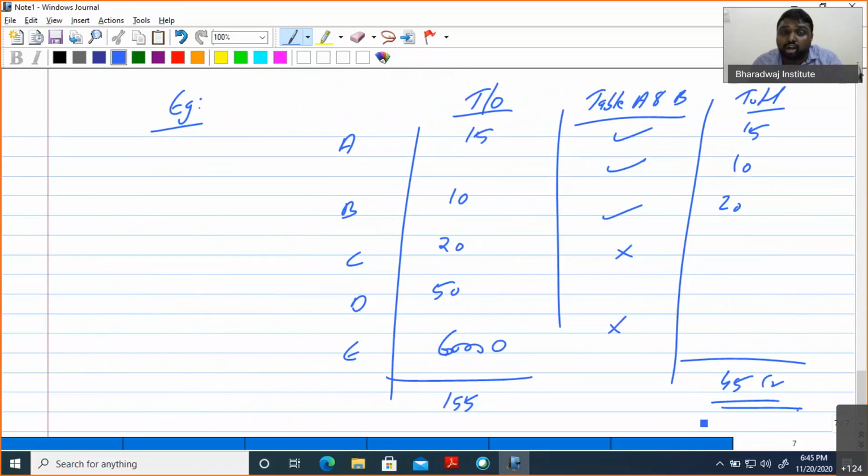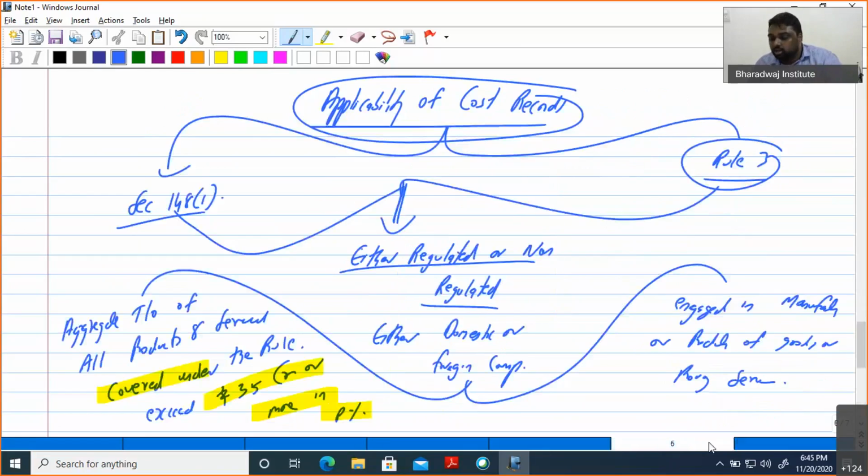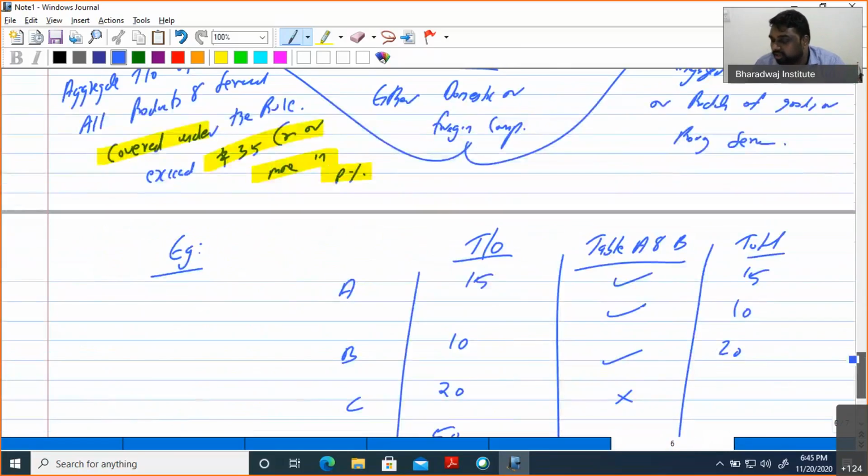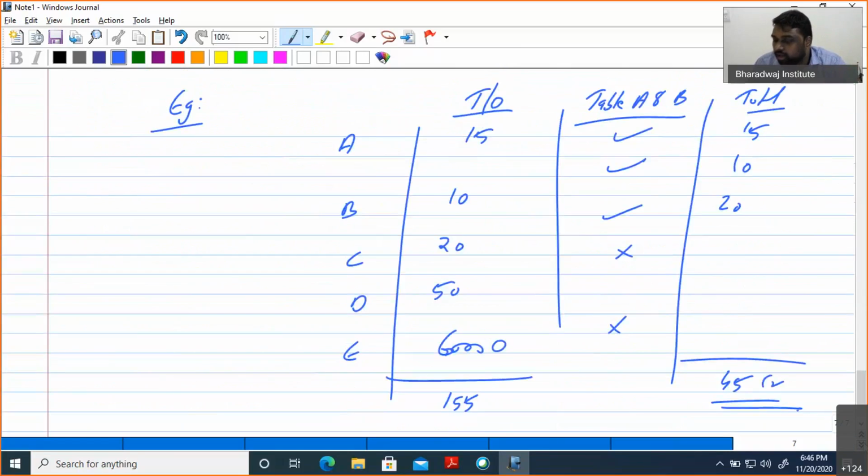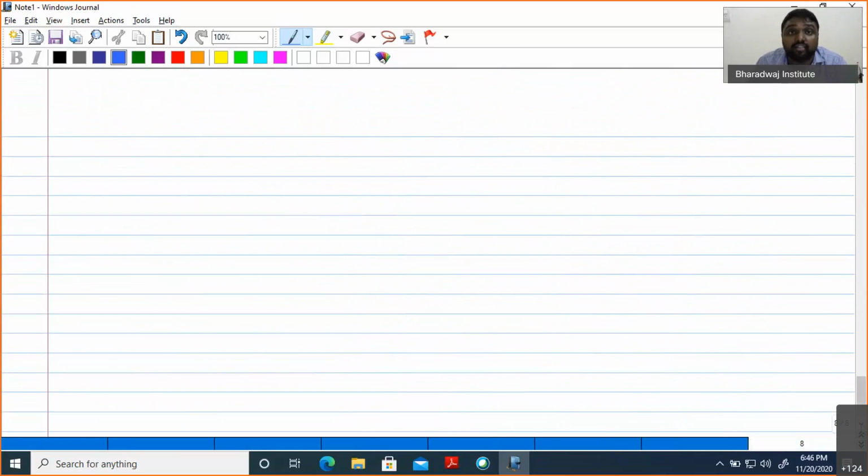What is cost records? I will tell you, don't worry. So here, this is the applicability of cost records. For the benefit of everyone, I will tell very fast. Regulated or non-regulated, either domestic or foreign company. So the first question they can ask: is cost audit applicable to a foreign company? What all the questions they will ask? First point, foreign company cost audit applicable.